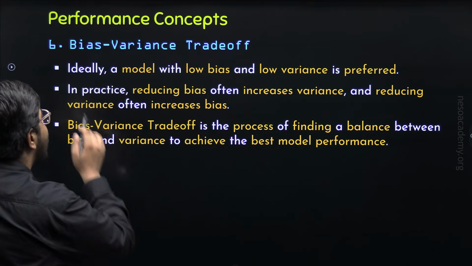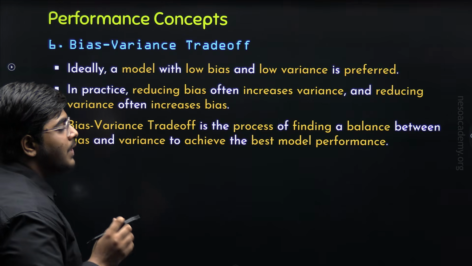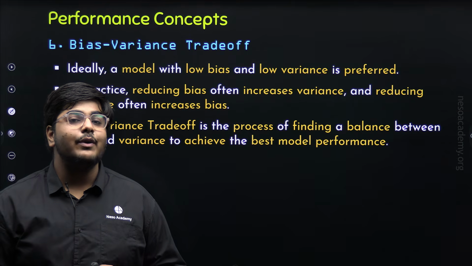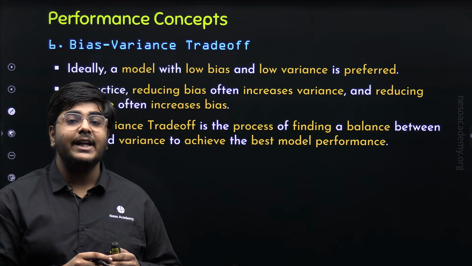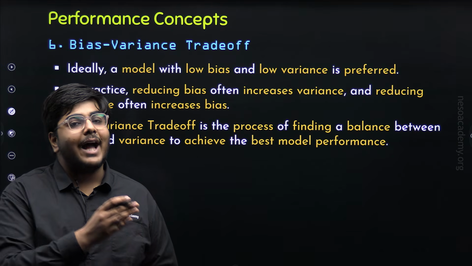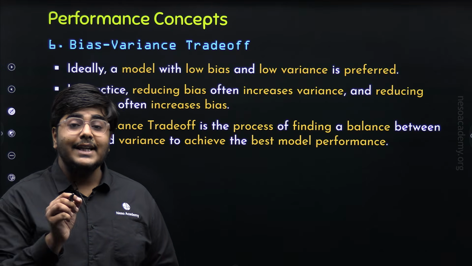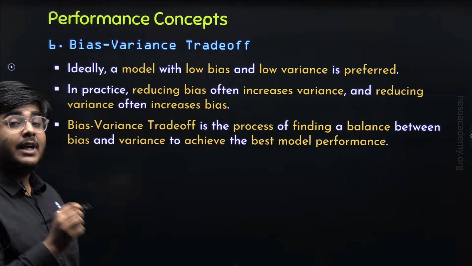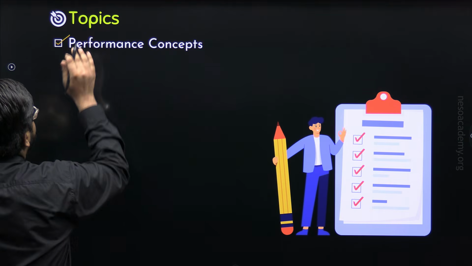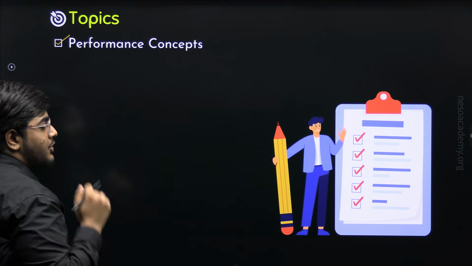This is known as the bias-variance trade-off. I hope you have understood all the 6 terms: performance evaluation metric, overfitting, underfitting, bias, variance, and bias-variance trade-off. These are the performance concepts in machine learning. And in this way, we are done with our topic, that is performance concepts in machine learning.